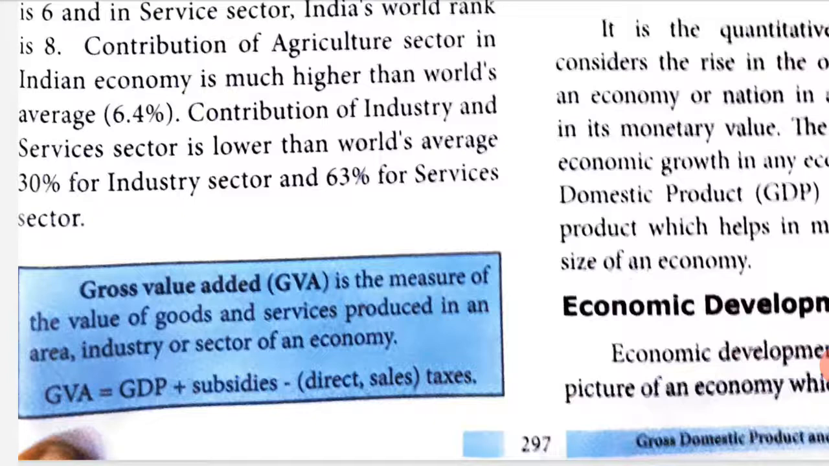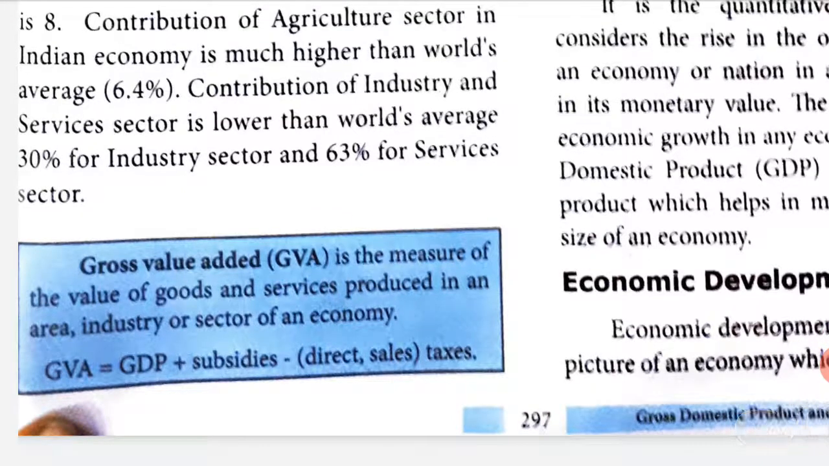So, GVA equals GDP, gross domestic product, plus subsidy, minus direct sales tax. Subsidy is like, now you know this, for cylinders that we get at home, the government provides subsidy because they want to bring down the price of the cylinder, so it is accessible for all the local people. So, the government gives some money to lower the price of such services, that is called subsidy. So, that is gross value added, which is GVA. So, go through the lesson.